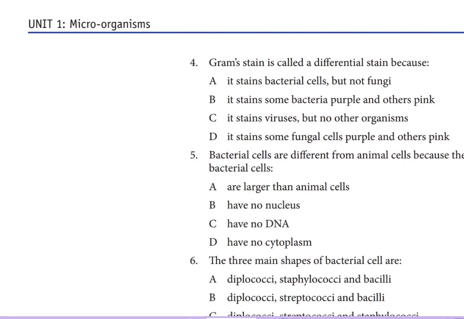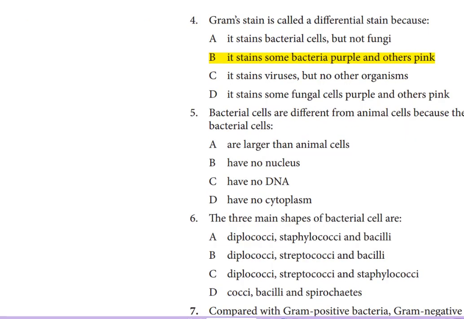The fourth question, Gram's stain is called a differential stain because A. It stains bacterial cells but not fungi. B. It stains some bacteria purple and others pink. C. It stains viruses but not other organisms. D. It stains some fungal cells purple and others pink. So the answer should be it stains some bacteria purple and others pink. This is the reason that Gram's stain is considered a differential stain, because it interacts with peptidoglycan found on bacteria.